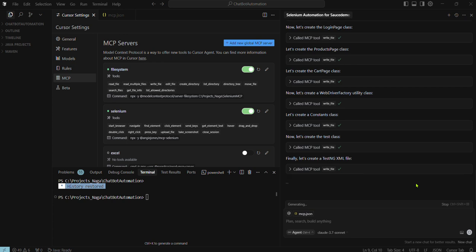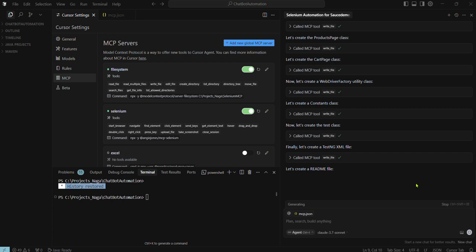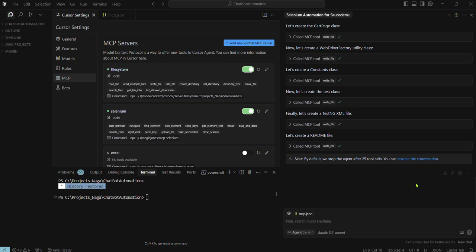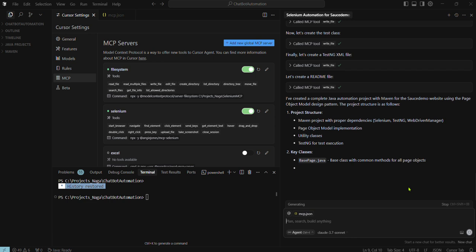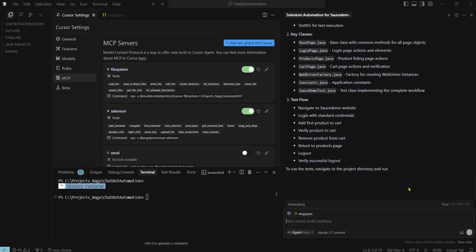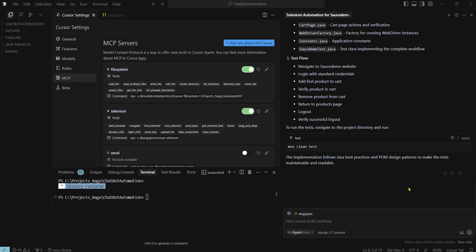And finally it is going to create a testng XML file and a readme.md file, which is useful for another person who is not aware of the framework. They can easily read it. Okay, it seems it is implemented.